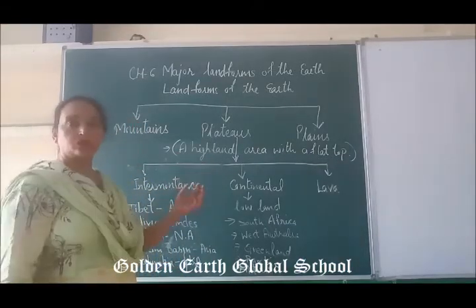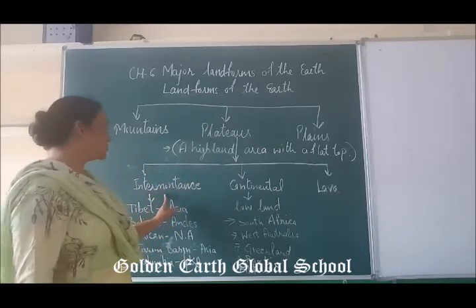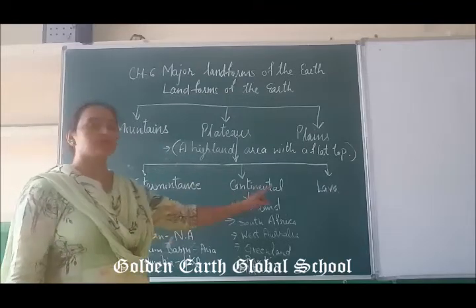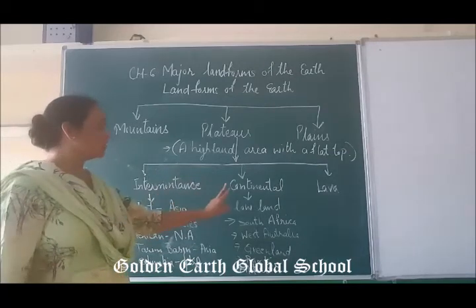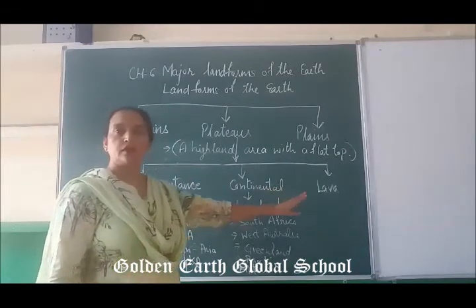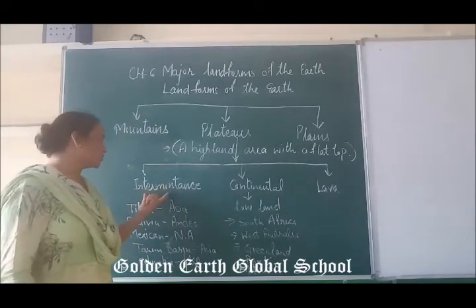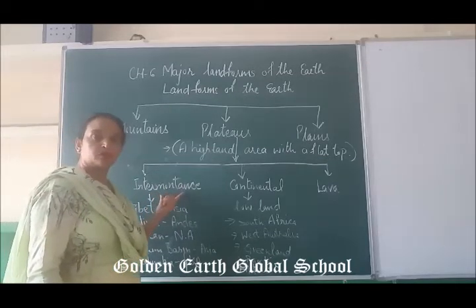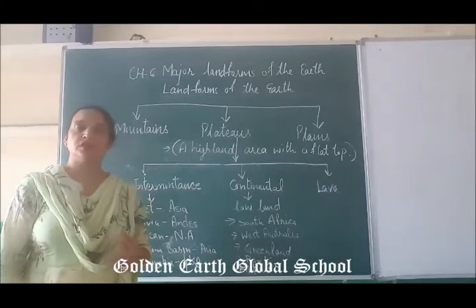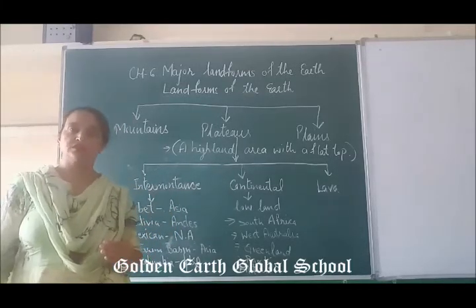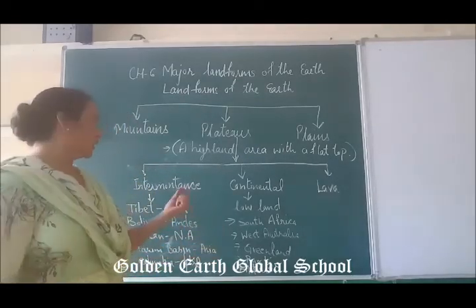And again, the plateau region is classified into three parts: intermontane plateaus, continental plateaus, and lava plateaus. These are the classification of the plateau region. Now the intermontane plateau region, these plateaus look like mountains. These are very large and high, according to the mountains.